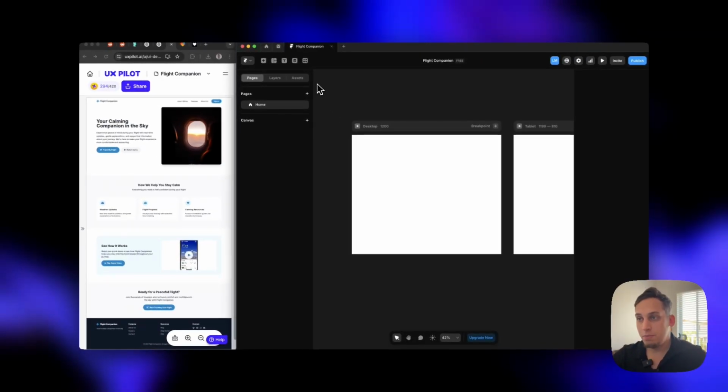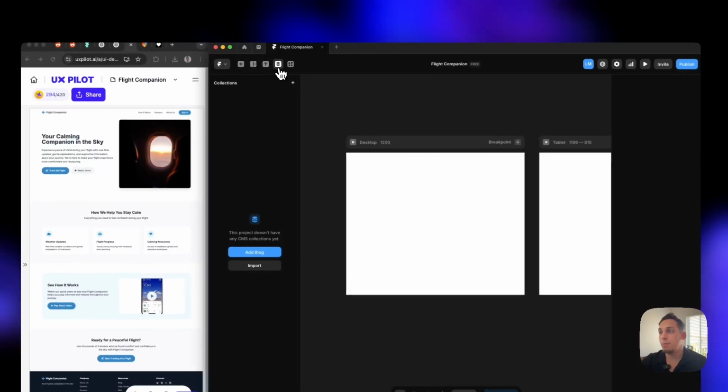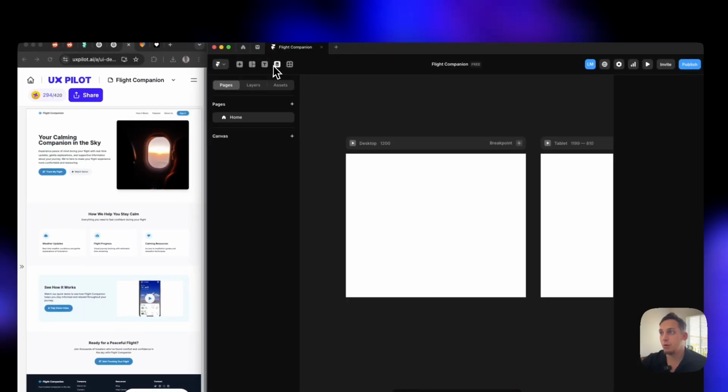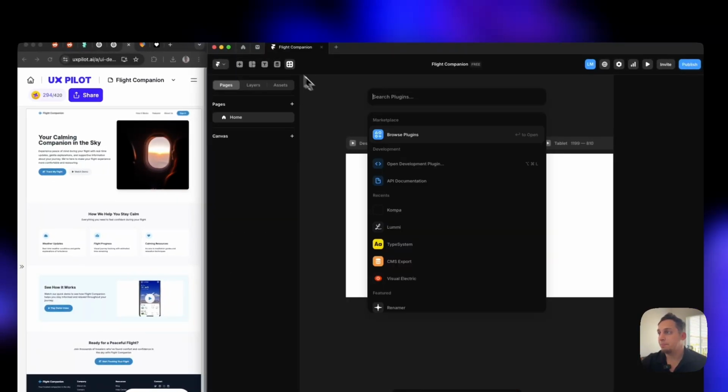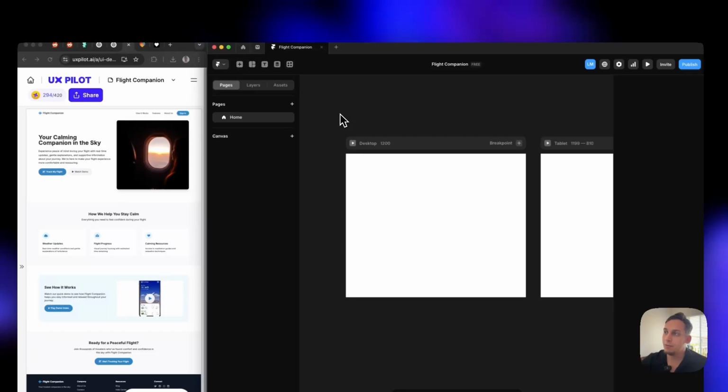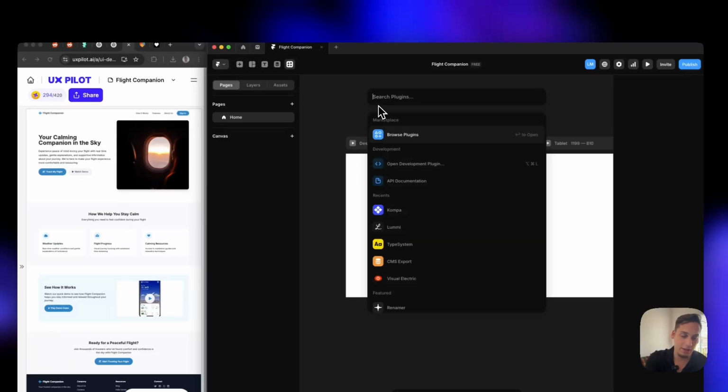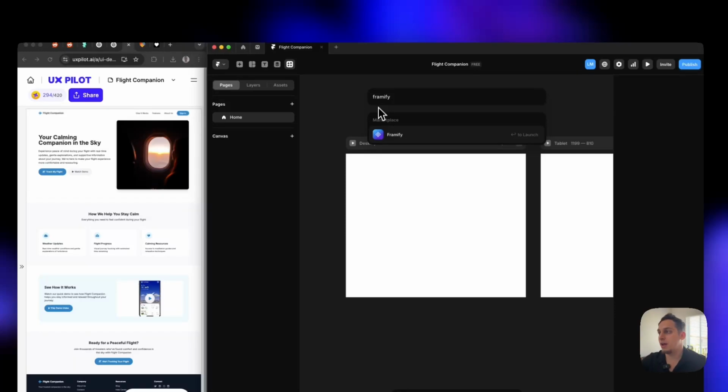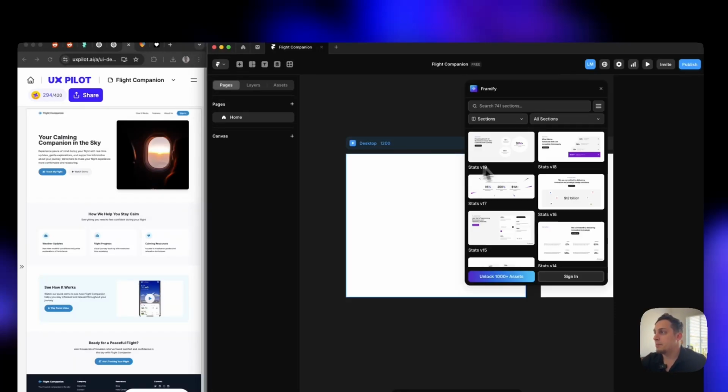Now, we could build this from scratch, but I think the best way to do this is to build it using a component library. In this case, there are a few component libraries that we could use. There are paid ones, like, for example, Frameify, which I'm going to have in the description below. You can check that out.